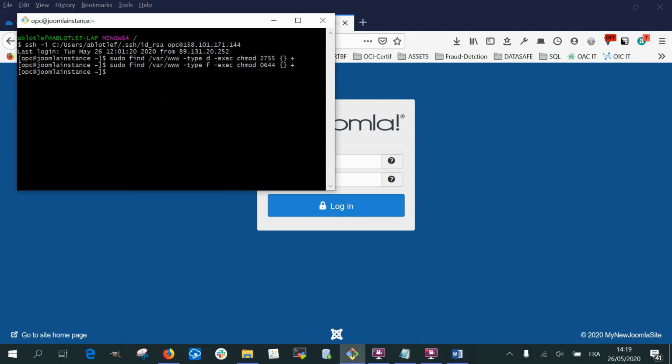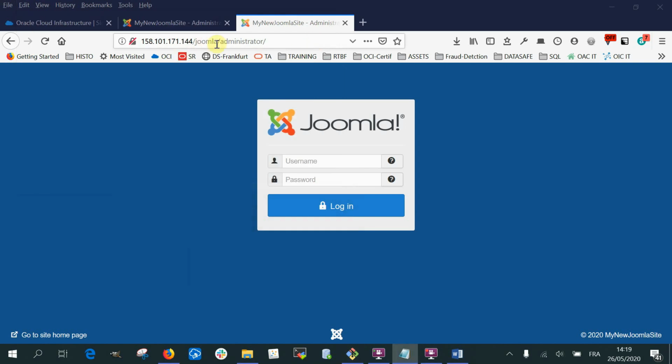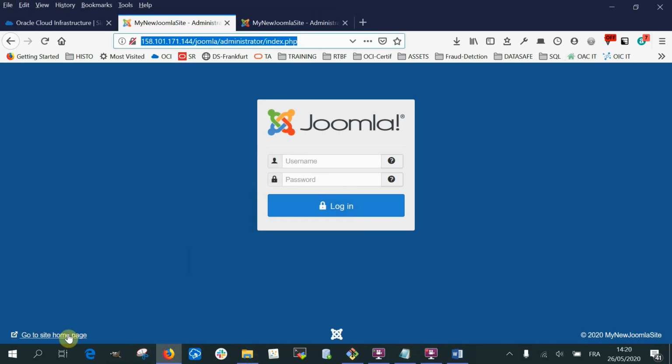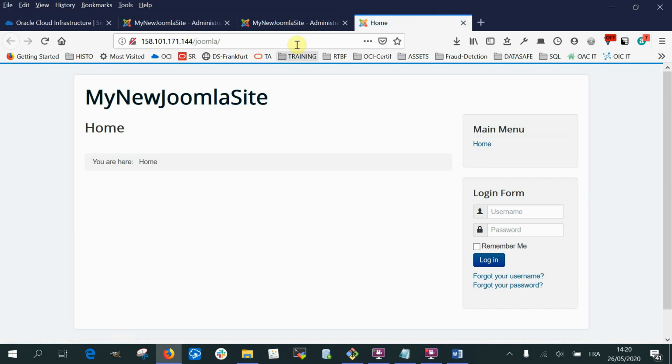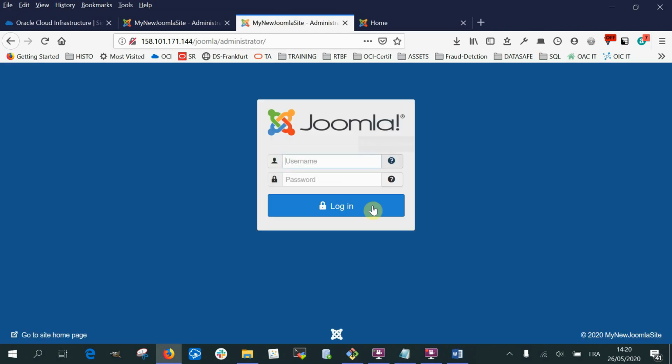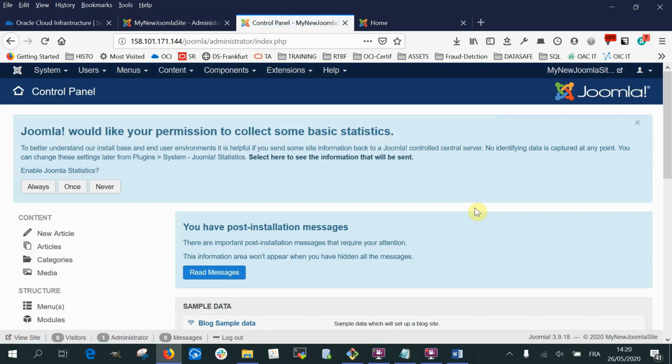And then we are ready. Our website is functioning, the administrative part and the home page. So now our Joomla website is correctly functioning.